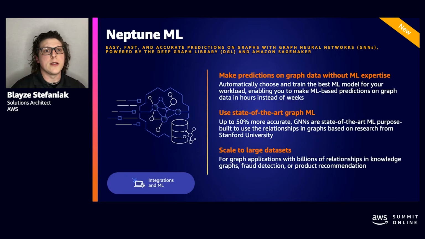So to demonstrate one of the key innovations which has come recently, new in November of 2020, Neptune ML was released to help make predictions based on your graph data without any machine learning experience required. So it's powered by Amazon SageMaker and Deep Graph Library, and ultimately helps you make predictions on your existing graph data across billions of relationships that you might have, and many more that come in on a daily basis.